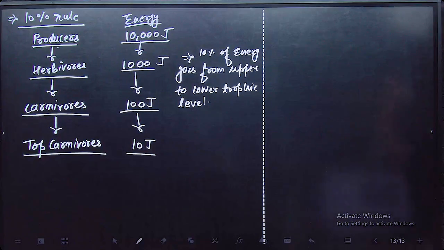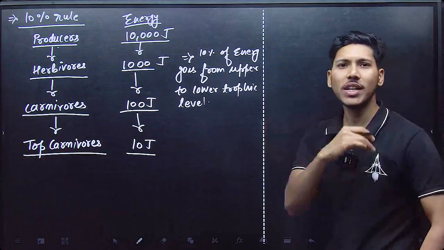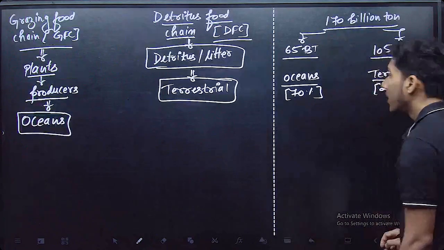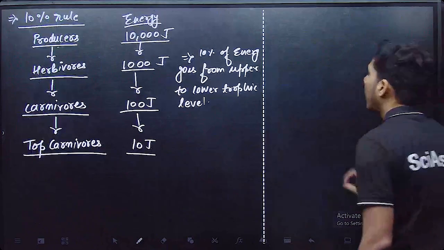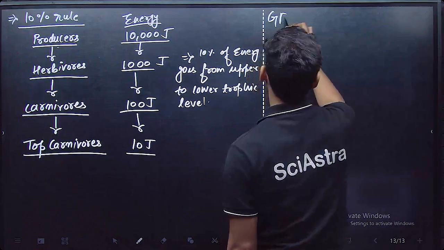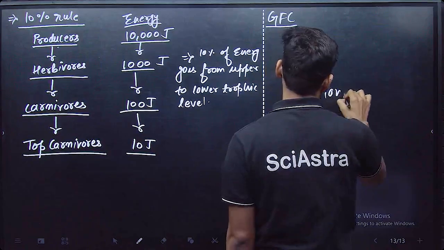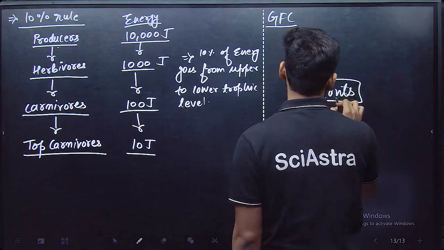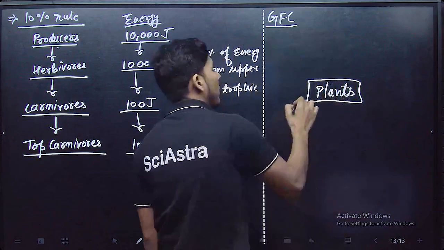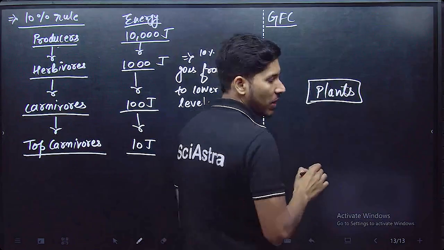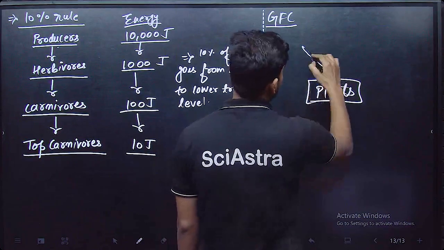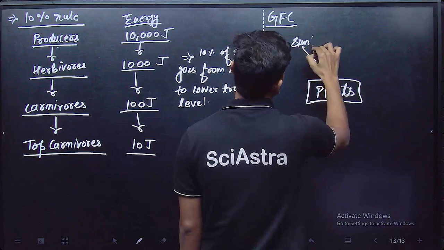Now let's move ahead. One thing I wanted to tell you here is that in the grazing food chain, plants produce biomass, but they produce it by using sunlight.